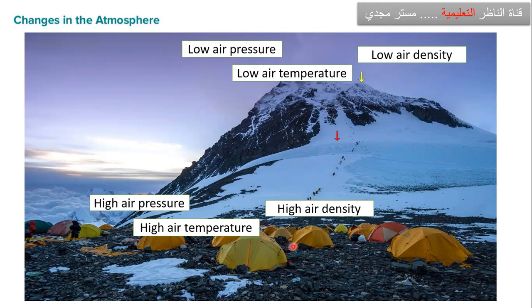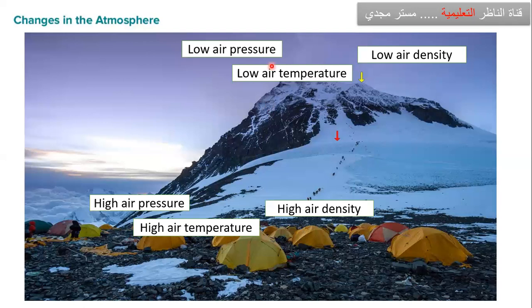So at the bottom or at the foot of the mountain, high, everything high. High air pressure, high air temperature, and high air density. So عشان كده ممكن يجي سؤال يقول لك if the temperature at the foot of the mountain هنا 20 degrees. So what is the predicted temperature on the top or at the top? طبعا اي حاجه تبقى اقل من 20 تمام كل ما بتطلع على فكره كل ما بنطلع لفوق كيلو متر واحد لفوق 6 درجات ونص بننقصها في درجات الحراره. يعني كل كيلو متر لفوق درجه الحراره بتنزل 6 درجات ونص.